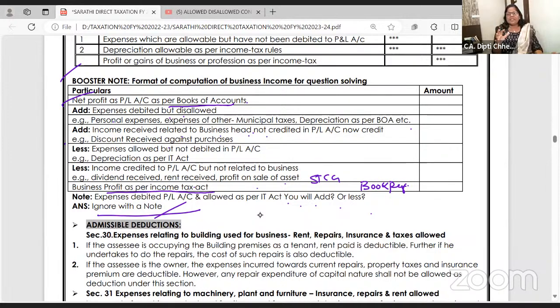Years of teaching experience, more than two decades, and paper corrections chapter wise when I do, I know where students exactly go wrong. जो एडजस्टमेंट देते हैं ना सबको, या तो एड में डालना है या तो लेस में. लीगल एक्सपेंसेस पेड टू एडवोकेट टू फाइल आर रेड केस. अरे अलाउड है लीगल एक्सपेंस and it is debited. What you have to do? Nothing. Just with a small note you can write and ignore that.